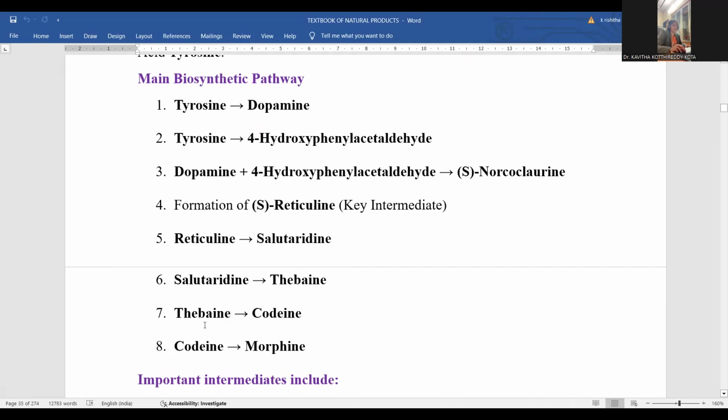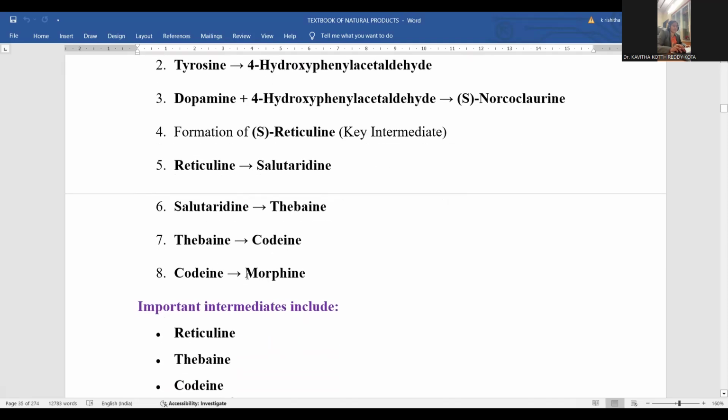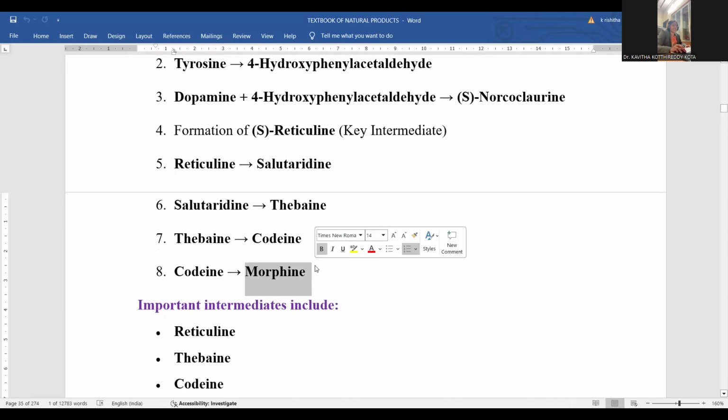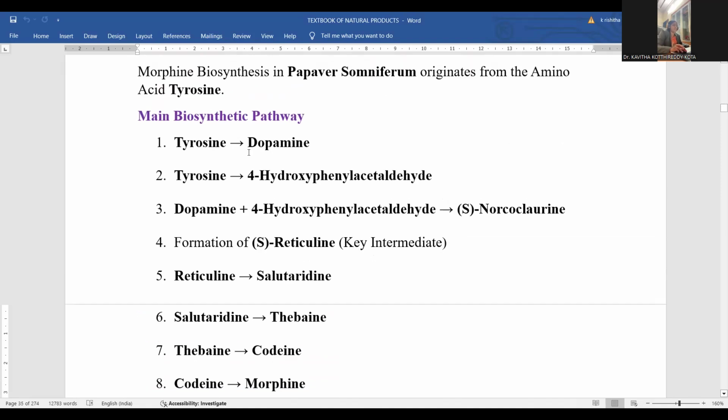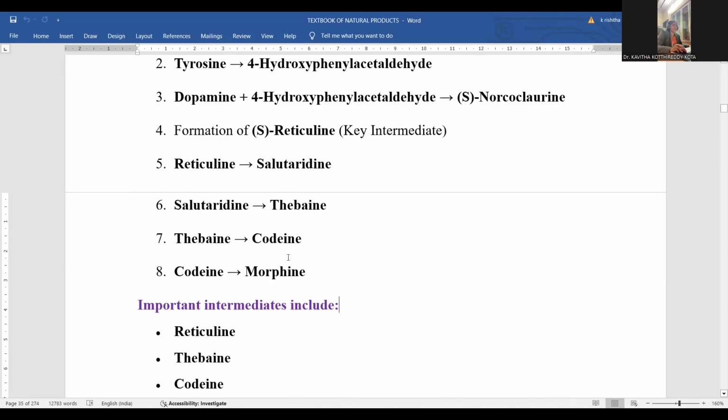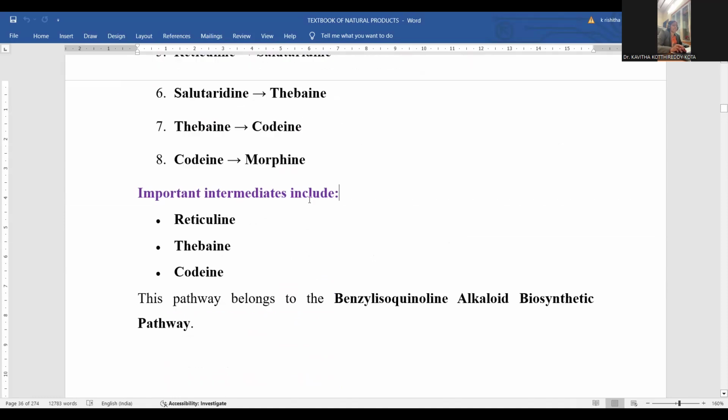All these are analogs of morphine only. All of these have the same kind of activity, but morphine finds the potential applications in the medicinal field. Thebaine and codeine are also very important in the medicinal field, but the potential applications are recorded for morphine only. That's the reason the final morphine is formed starting from tyrosine. You can notice so many chemical transformations in between, right? It is important to remember how many intermediates are crucial in the biosynthetic pathway.